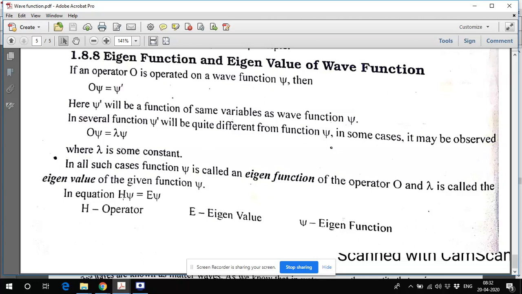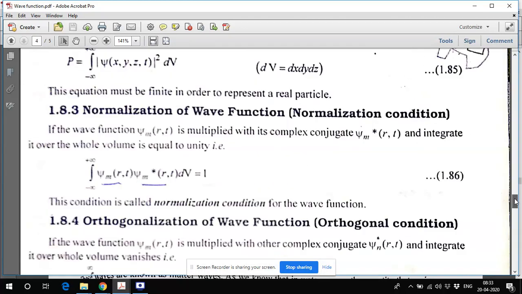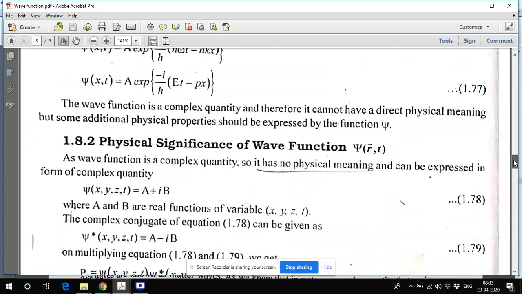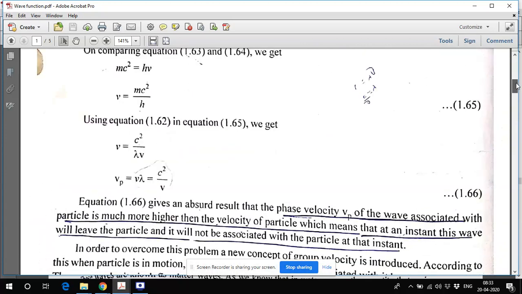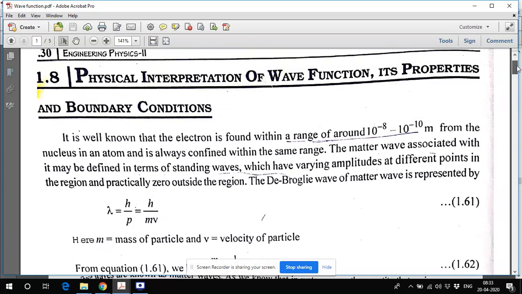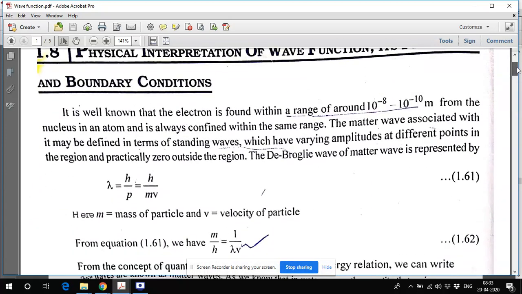In the equation H psi equals E psi, which is one form of the Schrodinger equation, H is the operator, psi is my eigenfunction, and E is my eigenvalue. So all these properties are very essential to know the concept of a wave function. This is very, very important. So we should know what the wave function is. These are the physical interpretation of the wave function and its properties.